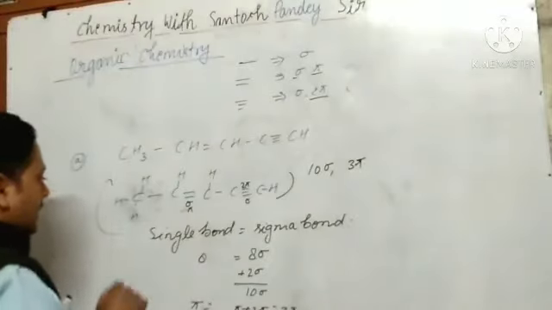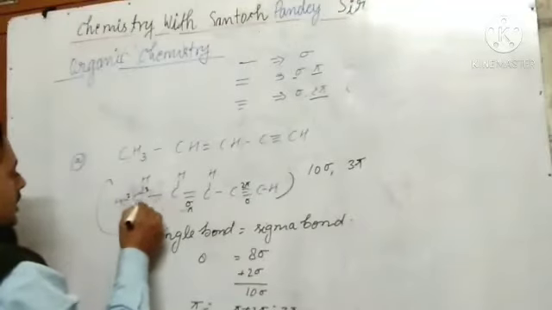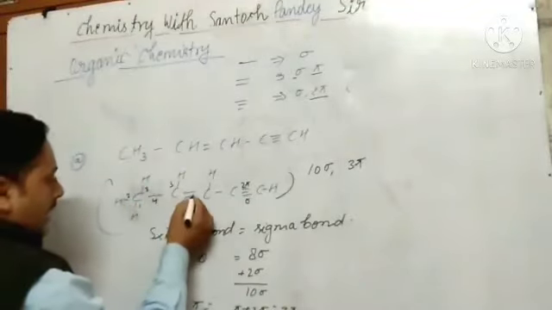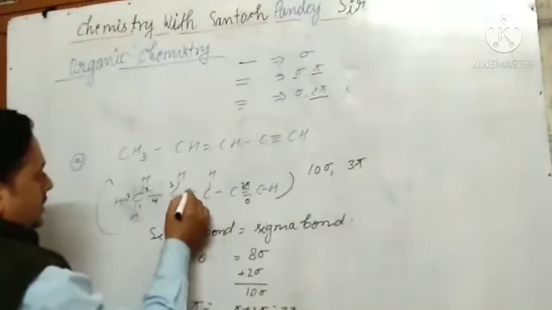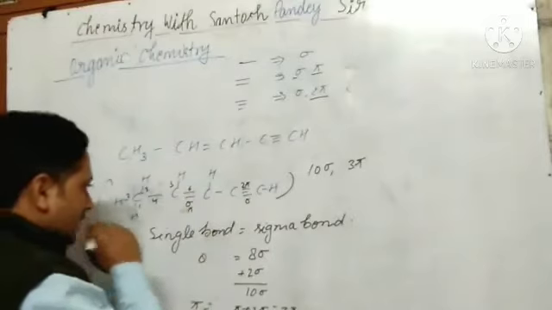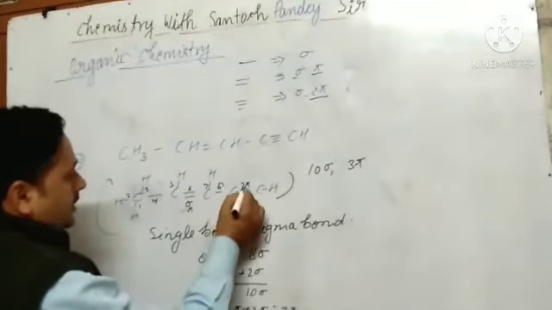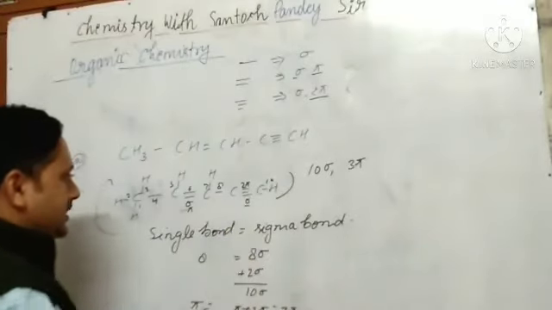Here 1, 2, 3, 4, 5, and here in the double bond 1 sigma and 1 pi. So 6, 7, 8, here also 9, and there 10. So how many sigma bonds are there? 10 sigma bonds.